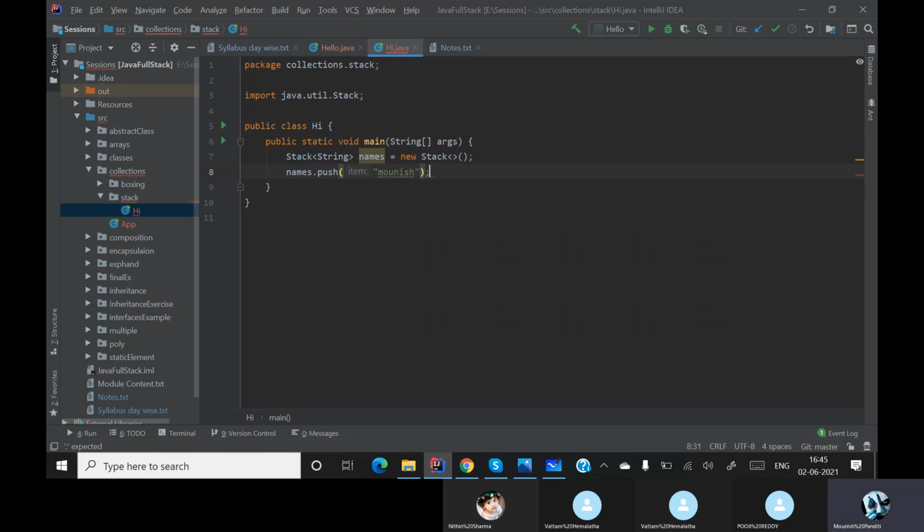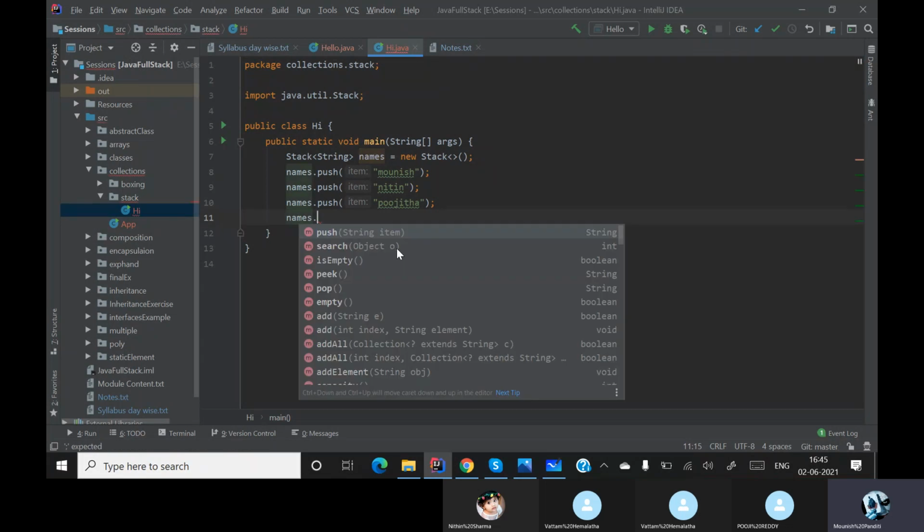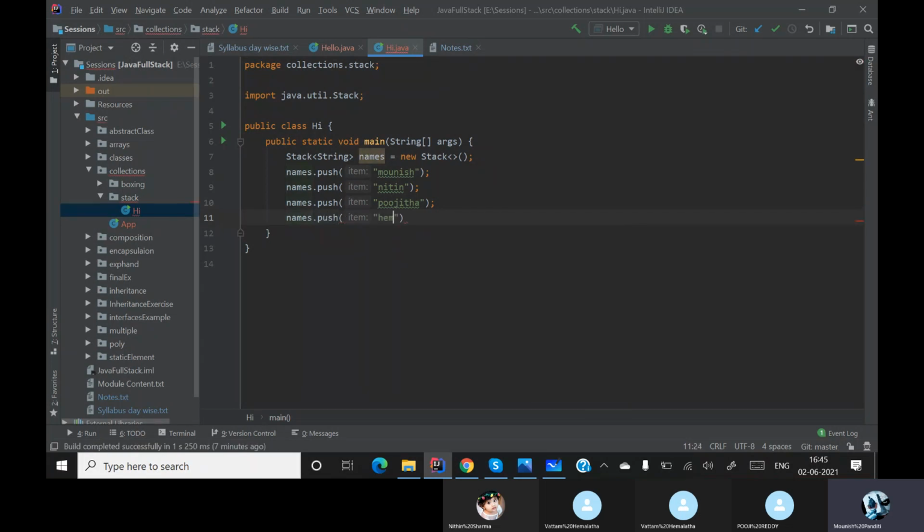First I'm pushing Monish, then I'll push Nitin, then Pujita, then Hemlata. Done. Pushing is done. So now how do I get these items?